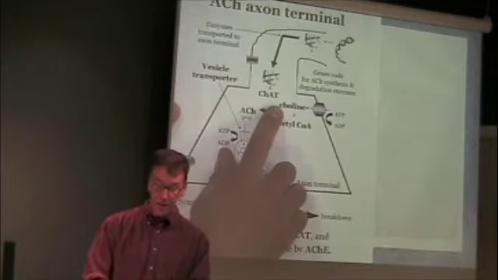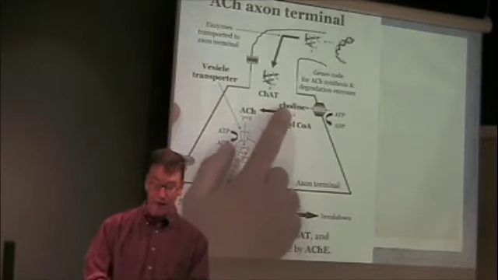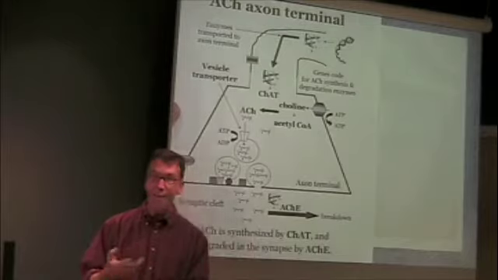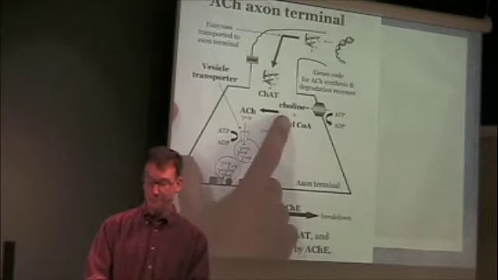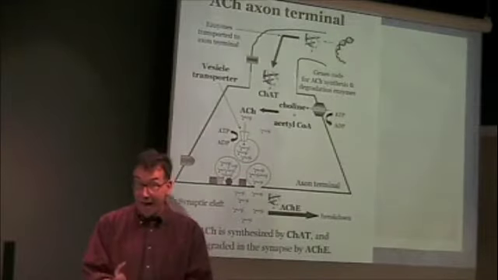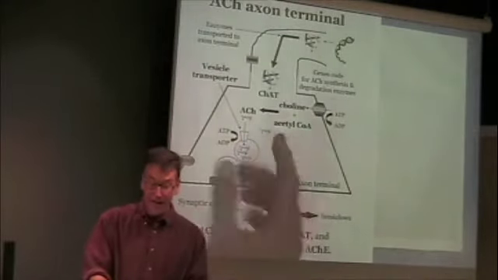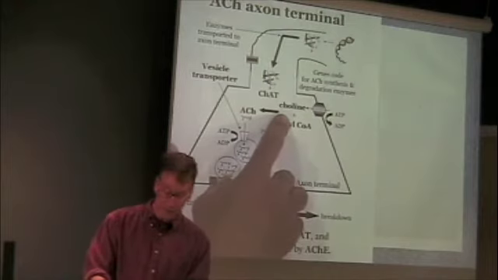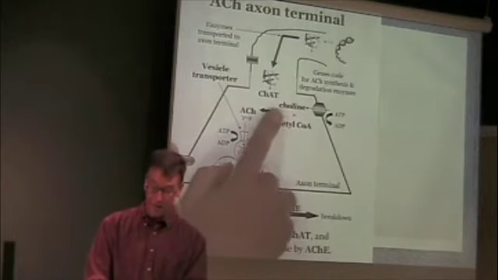So there's a chemical called choline, which is a byproduct of lipid or fat metabolism. So again, all your cell membranes are made out of fat, right? There's a lot of fat in the brain and body. There's a lot of metabolism of fat going on. So there's plenty of choline available.